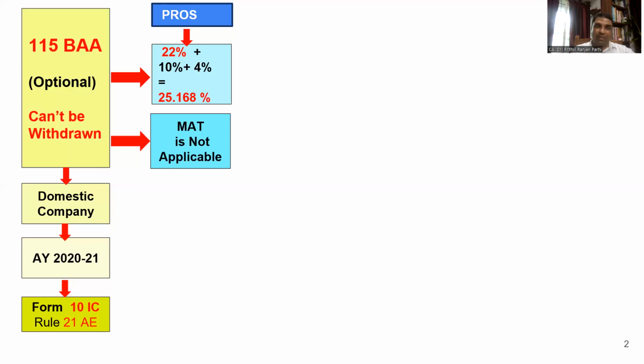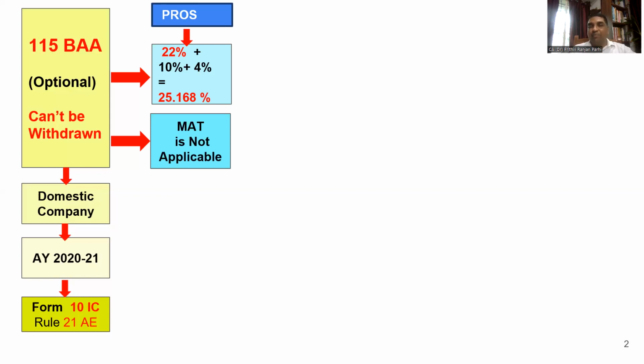Of course, one has to pay surcharge and health and education cess. Surcharge is 10% on the tax amount, and similarly, health and education cess is 4%. The effective tax rate will become 25.168%. So one will be paying tax at this rate. This is a substantial saving. Let us say from 30% to 22%, or 25% to 22%, either 8% or 3% saving, straight away, minimum that saving one can visualize. And in addition to that, there is one more advantage.